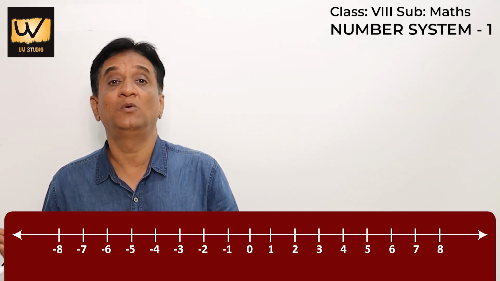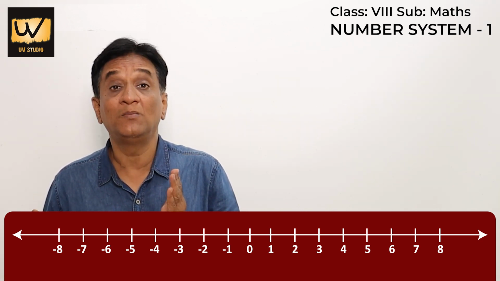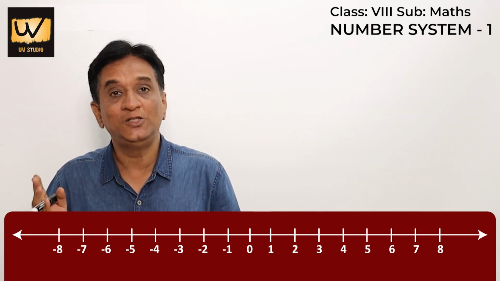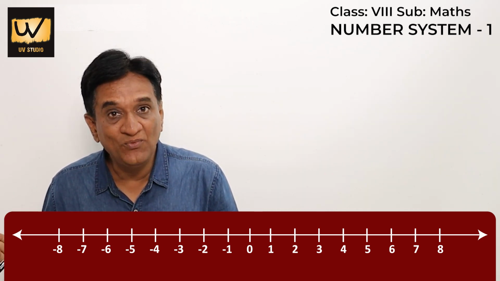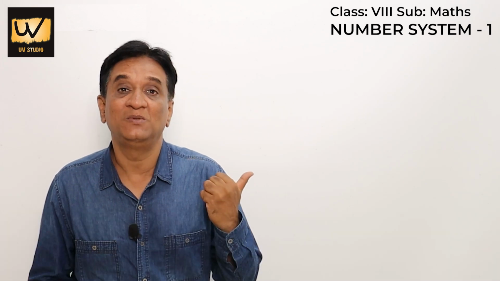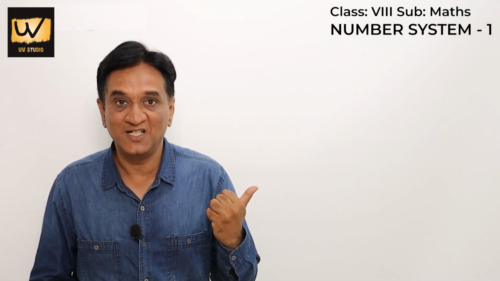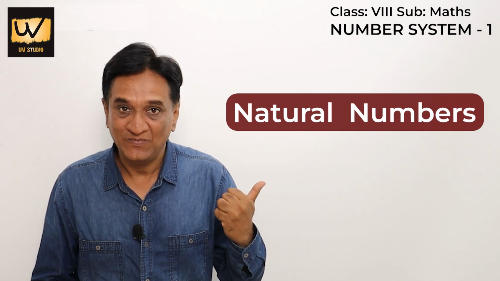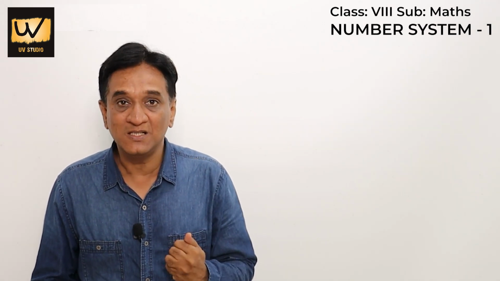I am not talking about the origin. I am not talking about 0. I am talking about the countable numbers 1, 2, 3, 4 up to infinity. And these countable numbers, now you will understand, are called natural numbers. Understood what are natural numbers?